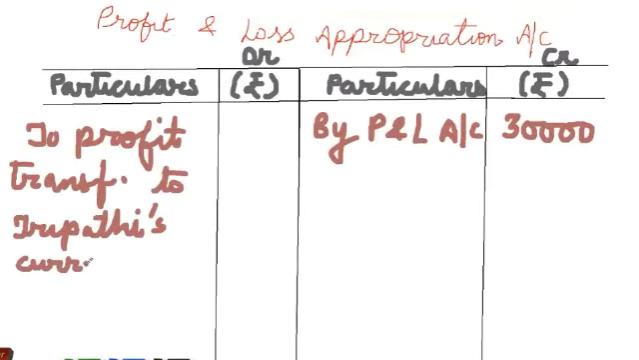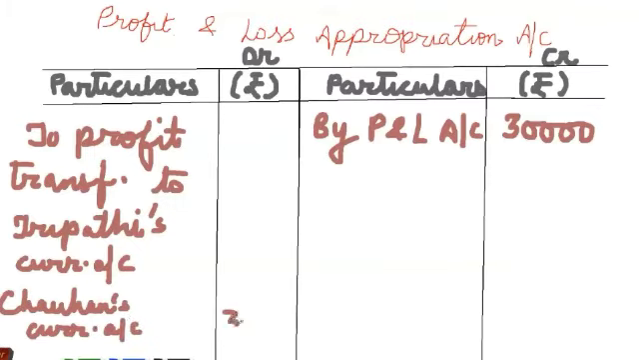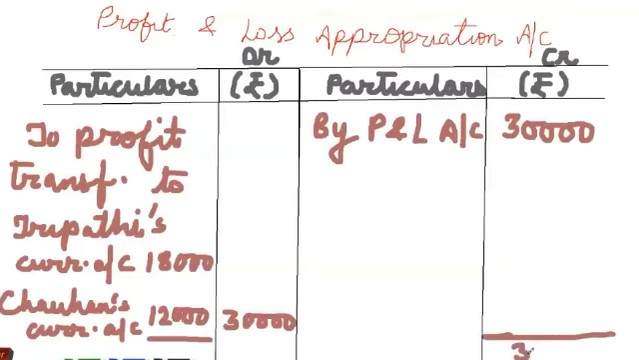So directly divide this 30,000 rupees between the partners as their profit, and this is to be transferred to their current account since the partners' capital is fixed. So divide this 30,000 between the partners in the ratio of 3:2, 30,000 into 3/5 and 30,000 into 2/5, and do the total and close the columns. So this is your P&L appropriation account.